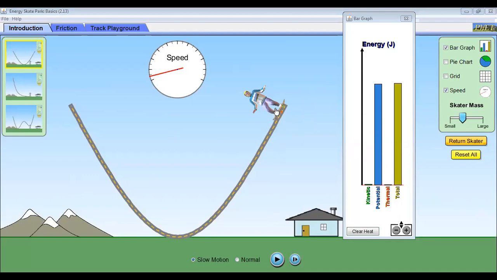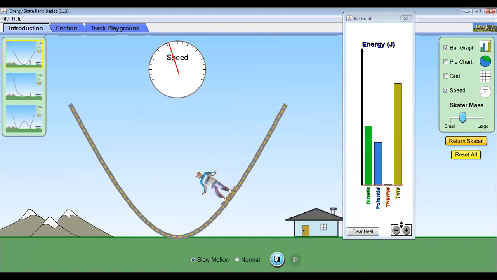I'm saying that at this position, its potential energy will keep on decreasing. Why? Because its height will keep on decreasing. But at the same time, what will happen to the kinetic energy? The kinetic energy will increase. See, it's falling. Look at the graph part. You find the potential is decreasing and the kinetic energy is increasing.